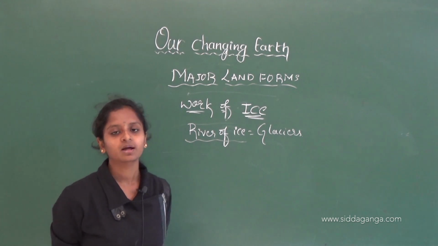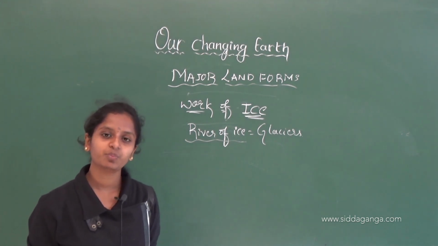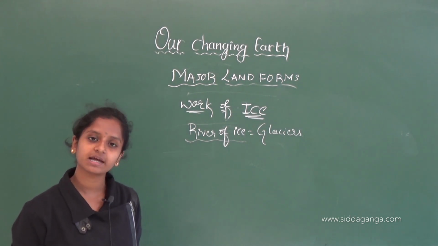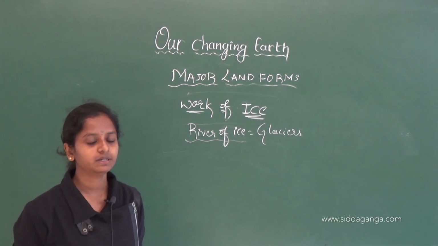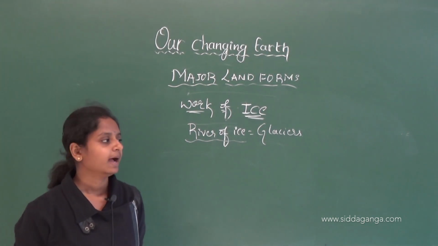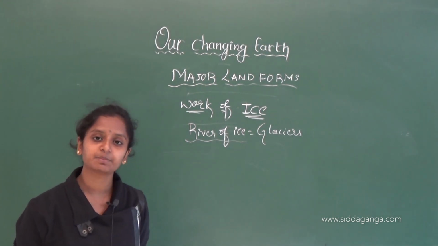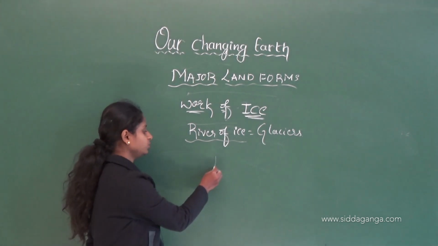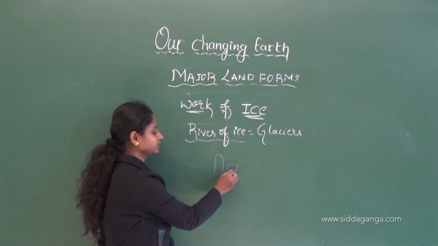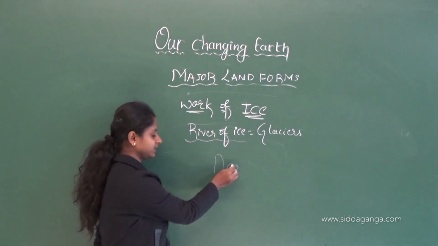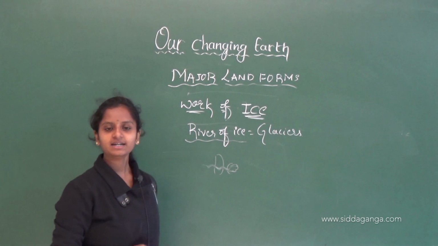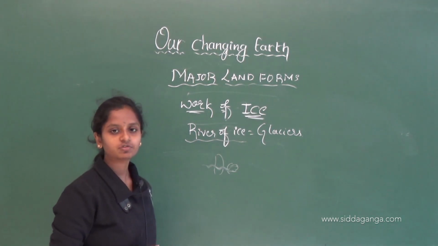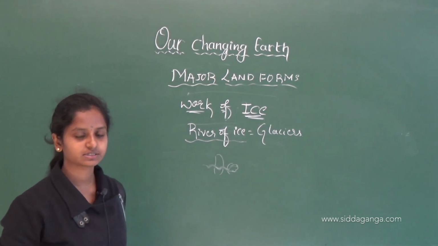They will be visible because the topmost soil will be lost. That is why the stones lying below the soil will be seen. And when this ice melts, the river will flow. In the mountains there will be ice, and when it melts, the river will flow. That river is very beautiful to look at. So the river of ice is known as glaciers.